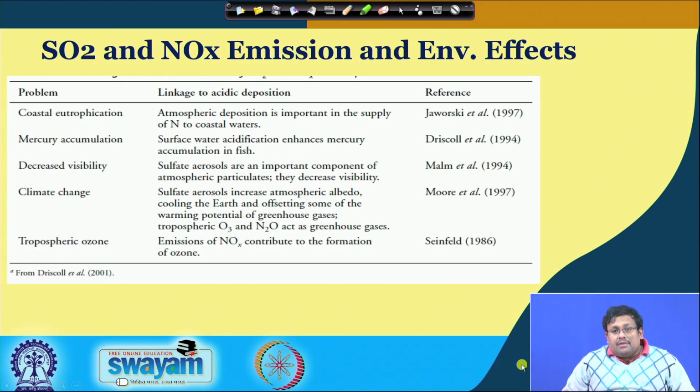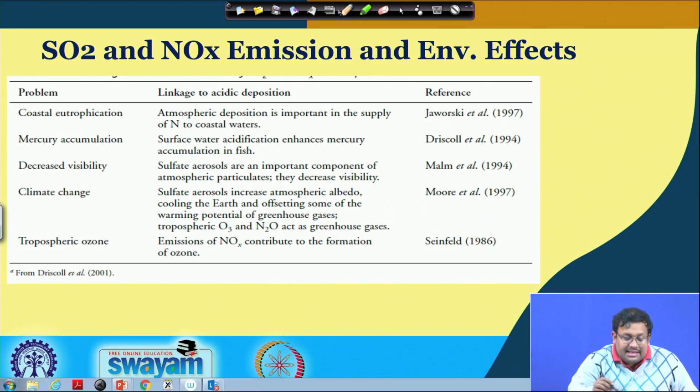So, obviously this table shows the different types of environmental effects which are related to acid rain. So, the problems are mentioned. As you can see here, there are 1, 2, 3, 4, 5 problems.